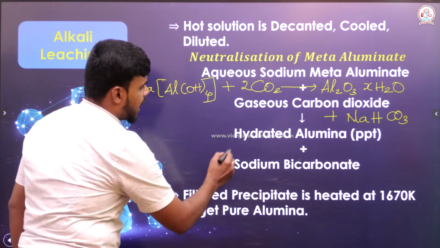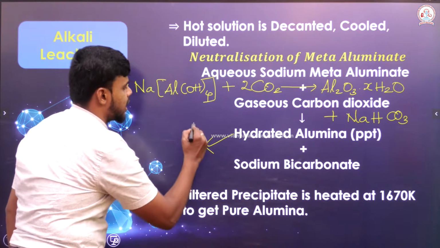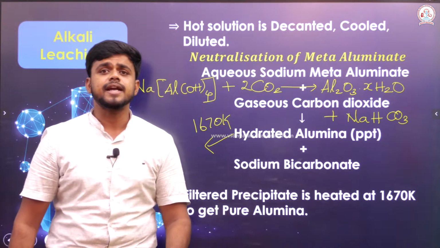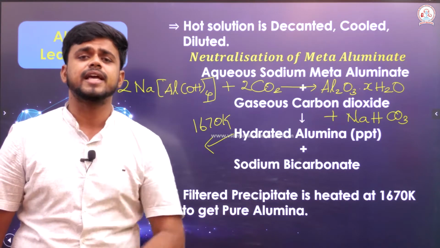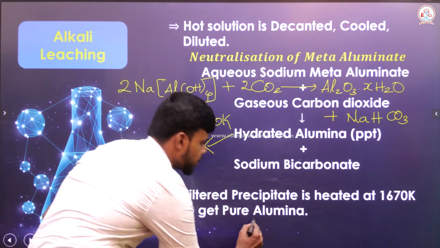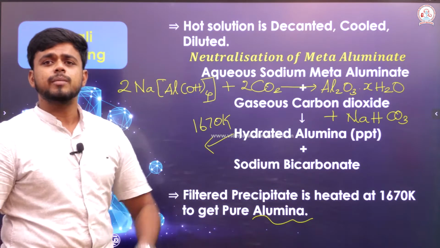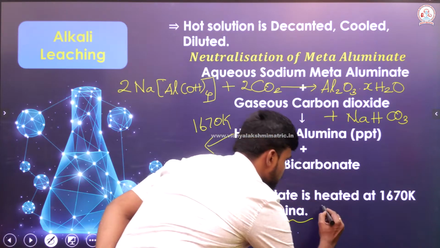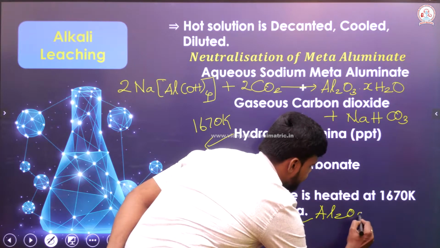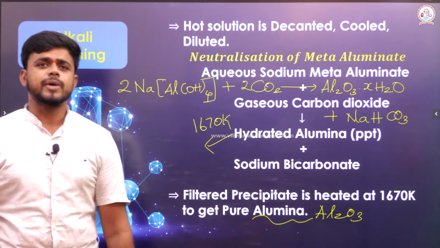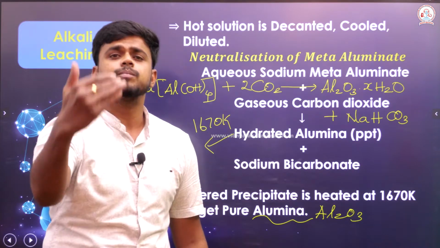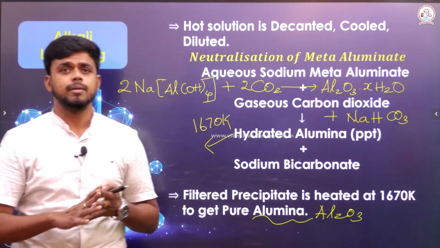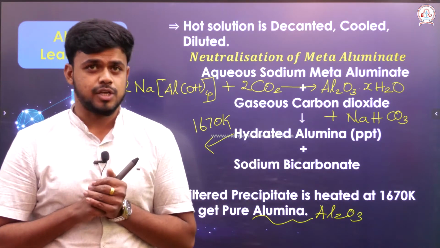Now, what I am going to do, I have to heat this hydrated alumina to about 1670 Kelvin. If I heat this hydrated alumina to about 1670 Kelvin, I will be able to get pure alumina. When I say pure alumina, it is a complete loss of water taking place, right. So, it is just Al2O3. From the pure alumina, if I heat further for a prolonged time, I can get the pure form of aluminium through this alkali leaching, right.